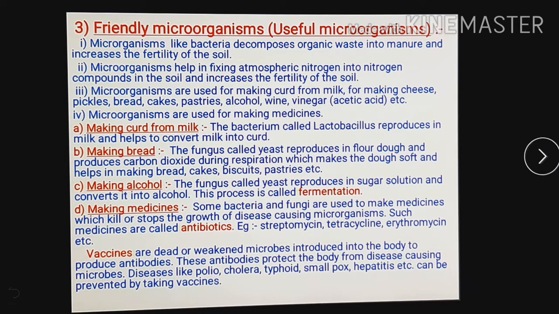You have seen many animals, when they are dead near the roadside, they start decomposing, and when we pass from there, we get a bad smell. That bad smell is just because of decomposition. Now who starts this decomposition? Bacteria. Where are they present? They are present in the soil, and when they start decomposing that organic waste, that dead body of an animal or plant, slowly it converts into manure.